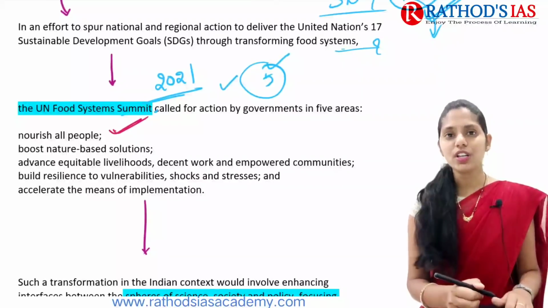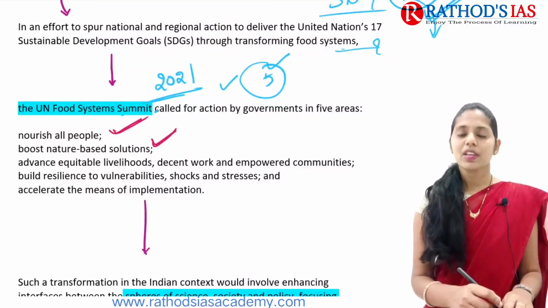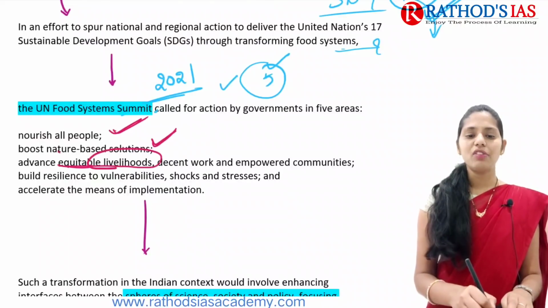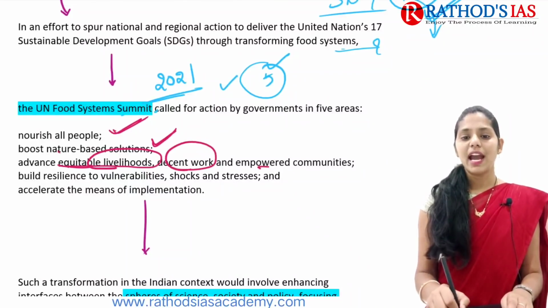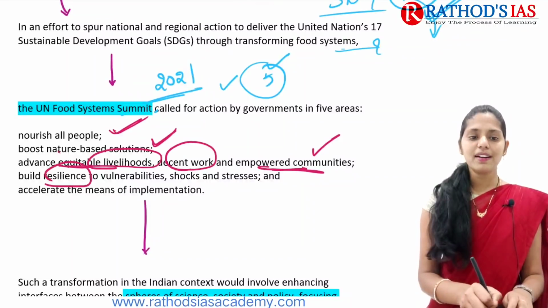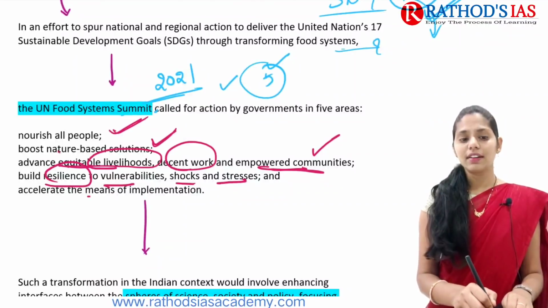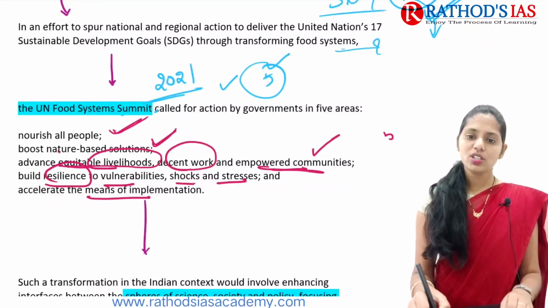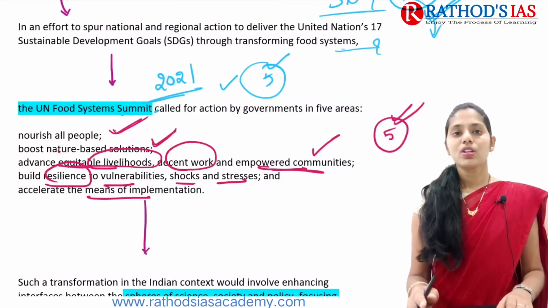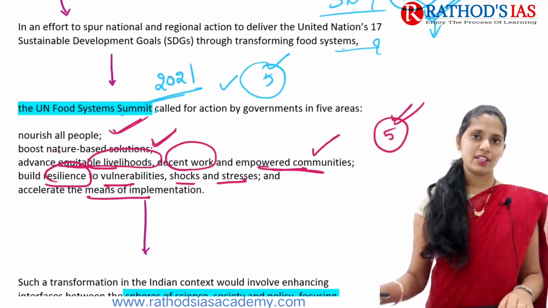We need to provide nutrition for all people, and we need to boost nature-based solutions rather than going towards artificial things. The next one is that we need to focus on equitable livelihoods, decent work for people, and empowered communities. The fourth one is that we need to build resilience to vulnerabilities, shocks, and stress. And we need to accelerate the means of implementation. So these are the 5 areas we need to focus on, especially to transform the food systems in India. This is not said by me, but by the United Nations Food Systems Summit.